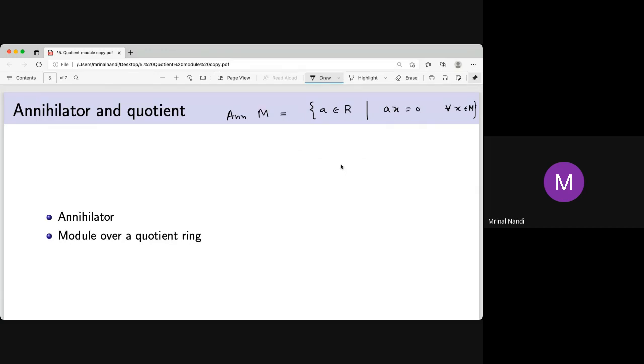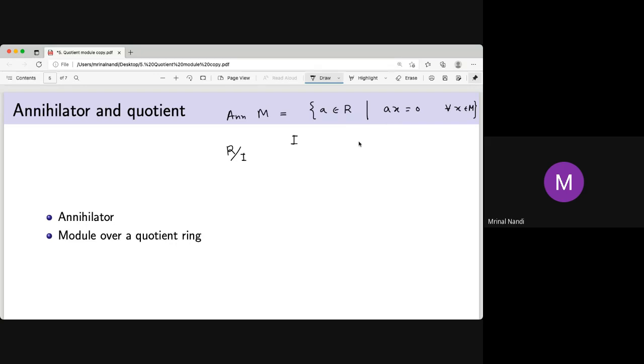Now, to take the quotient of the ring, you need that ideal to be a two-sided ideal. If the ring is commutative, it's good enough. But if the ring is not commutative, then to find the quotient ring you need not only an ideal, you need a two-sided ideal. The annihilator may not be a two-sided ideal, because ax equals 0 does not imply abx equals 0. It implies bax equals 0, but from ax equals 0 you can't say abx equals 0. So it may not be a right ideal. The annihilator is a left ideal.